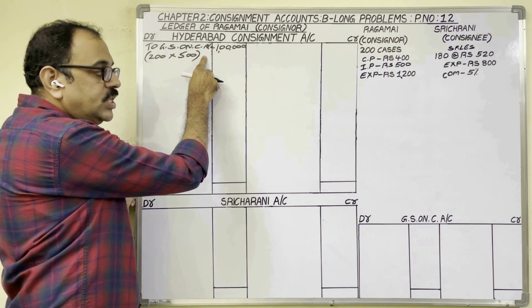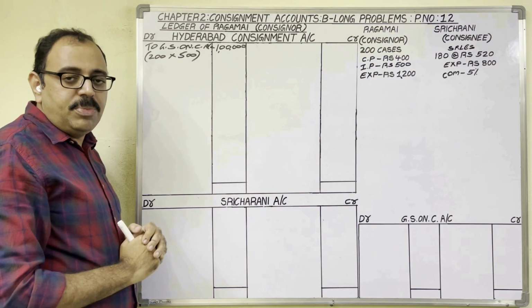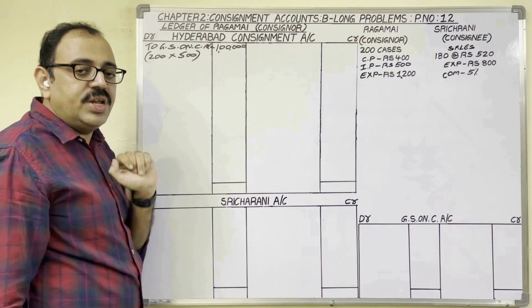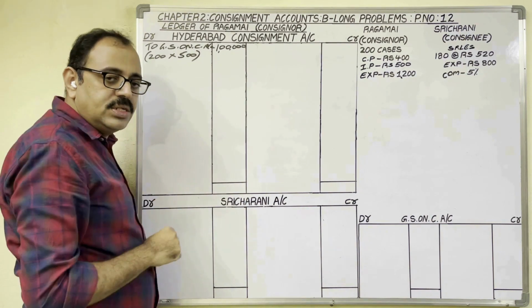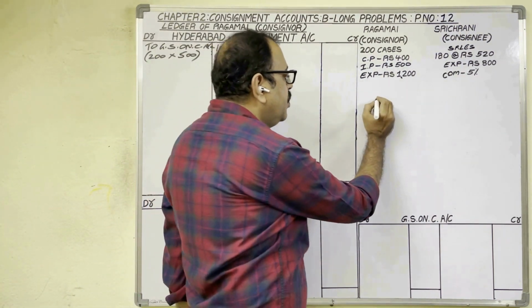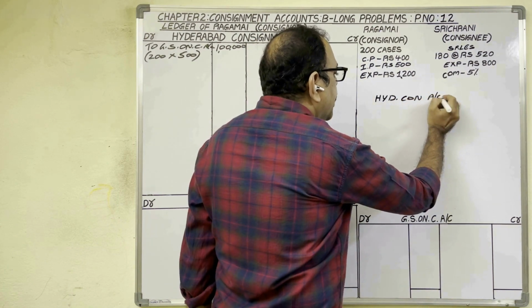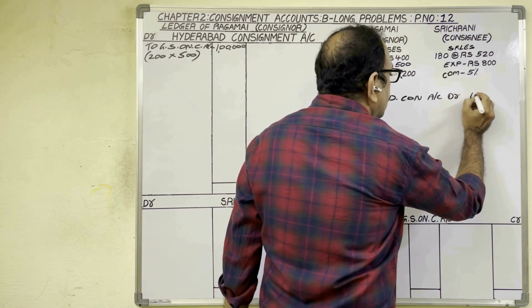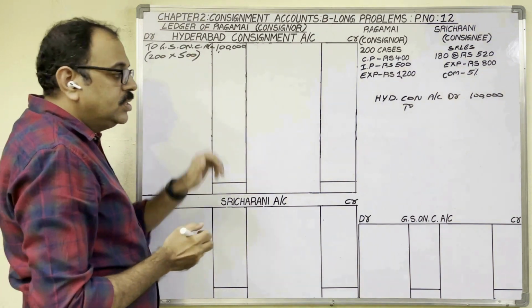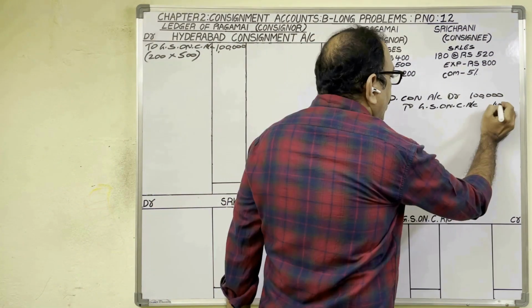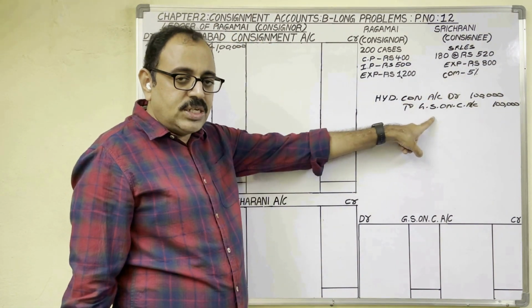So based on this posting, let us frame the entry for this transaction. When goods are sent on consignment basis, in the consignor's books, the entry is: Hyderabad consignment account, debit side. While writing the journal entry in the consignor's books, Hyderabad consignment account should be debited, amount 1 lakh rupees. In the particulars column we write "To goods sent on consignment", so that account name we should credit 1 lakh rupees. So the final entry is Hyderabad consignment account debit to goods sent on consignment account.